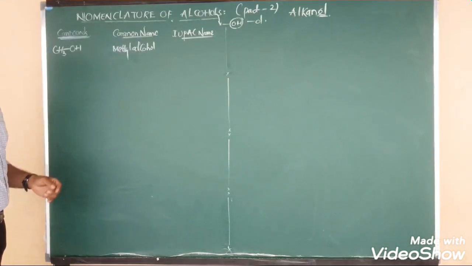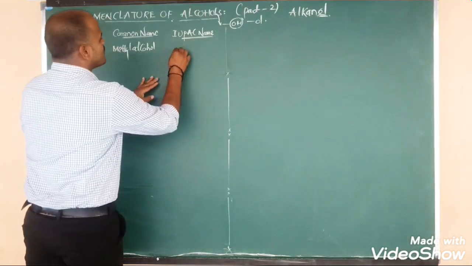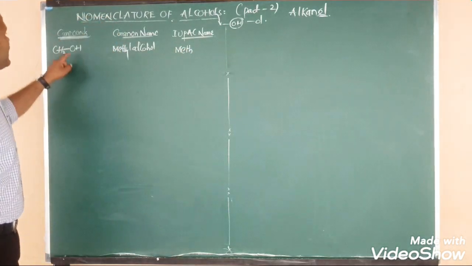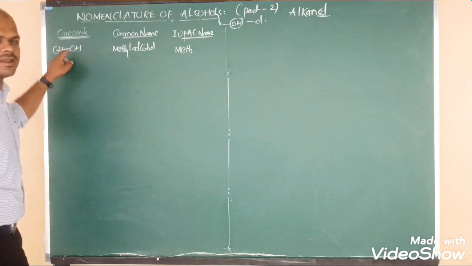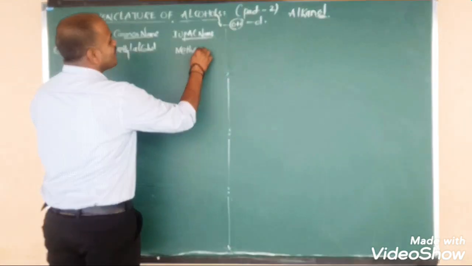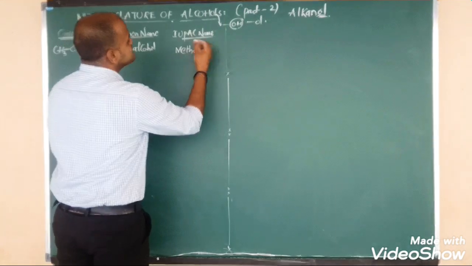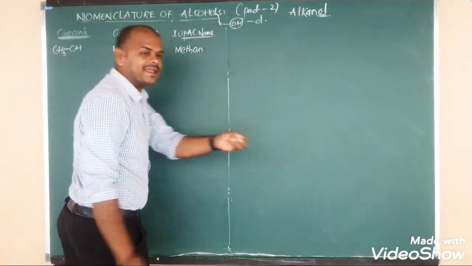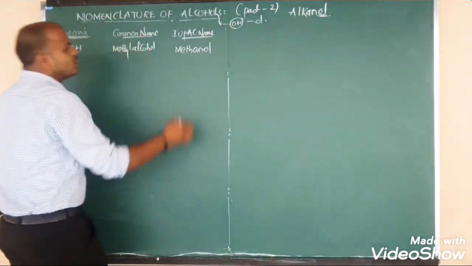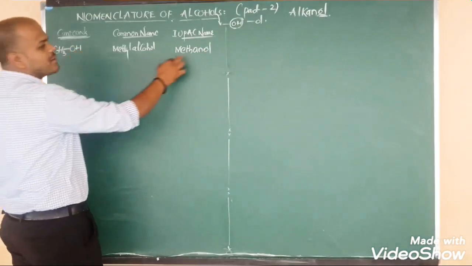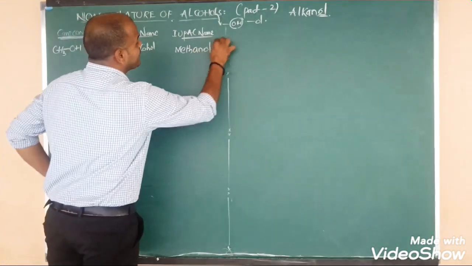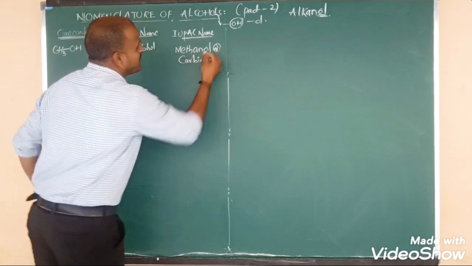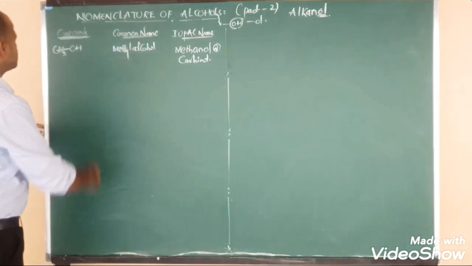How many carbons are there? Only one carbon, so the root word is "meth". How many bonds are there? A single bond, so the primary suffix is "ane". Due to the presence of the OH group, we add the secondary suffix "ol". So the IUPAC name of CH3OH is methanol. One more very important name for objective questions is carbinol.